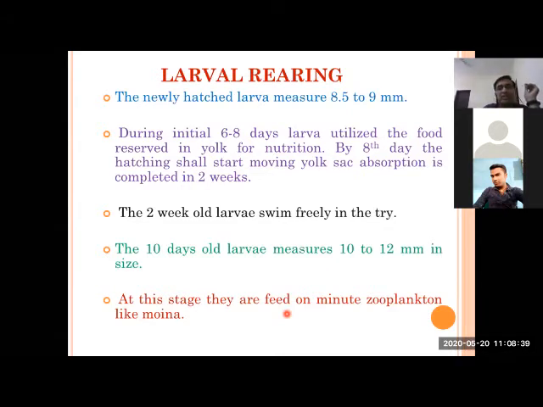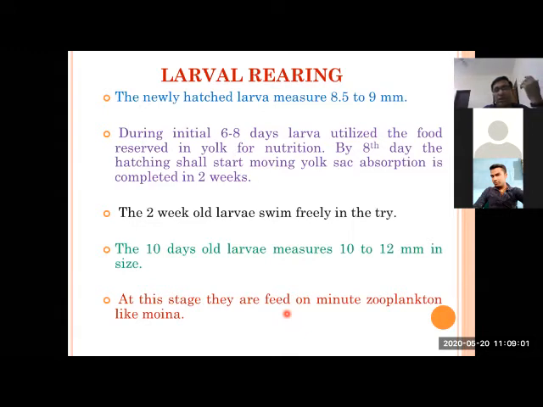So this is matching with that period, growing at the same pace. During the initial 6 to 8 days, larvae normally utilize the food which is available in the form of yolk sac, and from the 8th day onward, the hatchling starts shifting from yolk sac to natural feed, which you have to manage. And 2-week-old larvae swim very freely in the water.